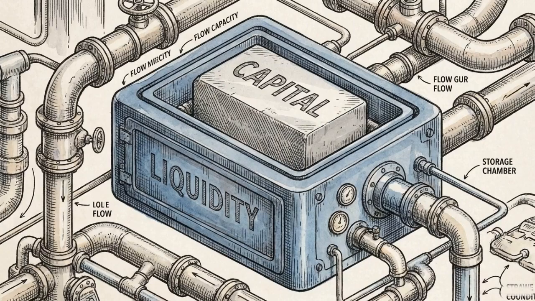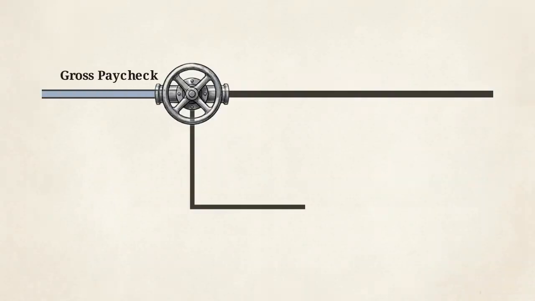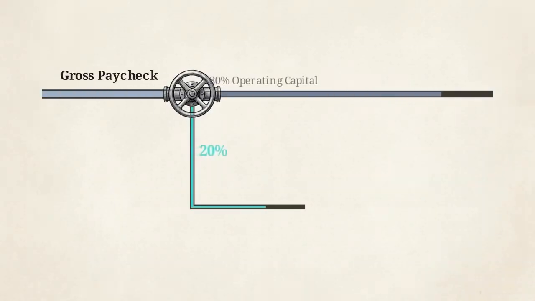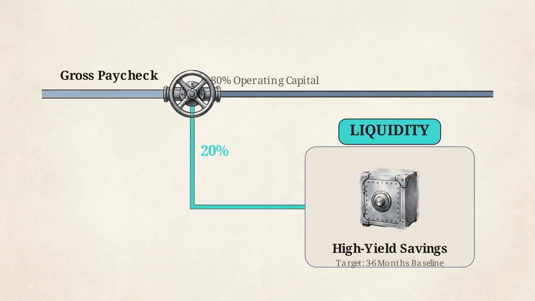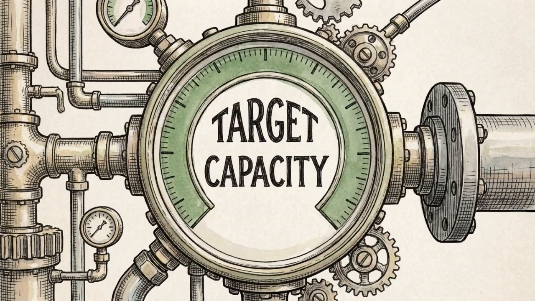Step 2 of the protocol diverts the first block of that newly freed excess capital to secure immediate liquidity. This schematic outlines the precise routing instruction. Route exactly 20% of your gross paycheck into a high-yield savings account. It must capture a high yield, but the capital cannot be locked in time-gated bonds. The target volume for this vault is exact. It must hold enough liquid capital to cover 3 to 6 months of the precise financial baseline you calculated in